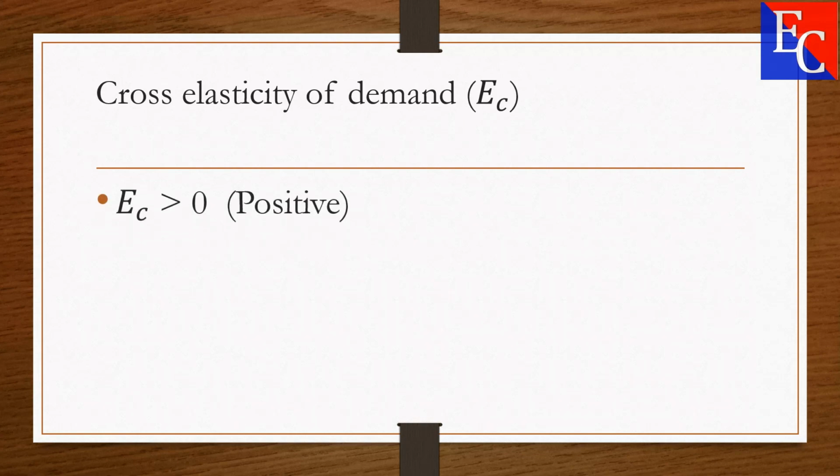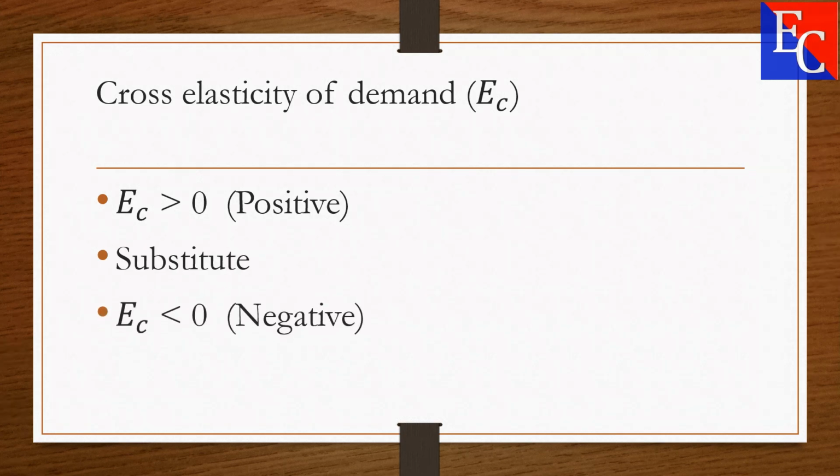If cross elasticity of demand is positive, then the commodities are substitutes of each other. If it is negative, then the commodities are complements of each other.